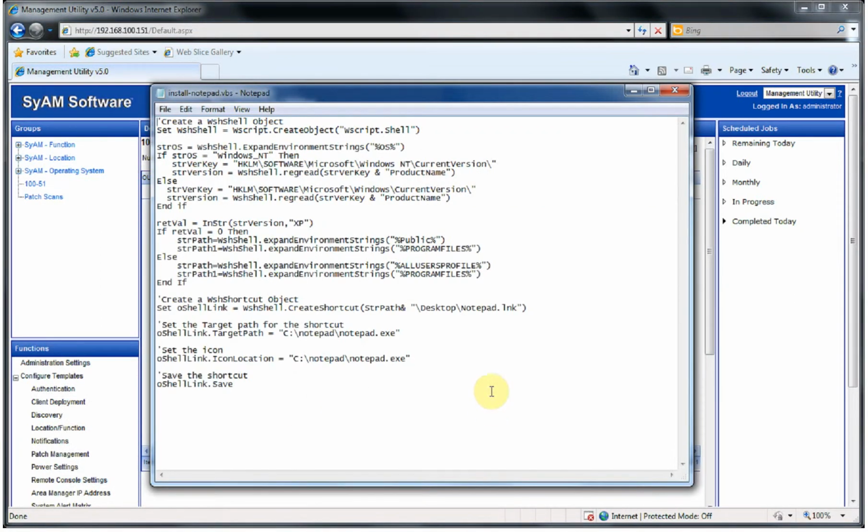You could reuse this script for other executables by changing the name of the link and also changing the name of the executable file and the local directory where you want to load it.